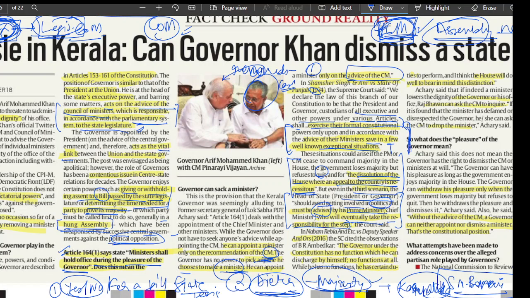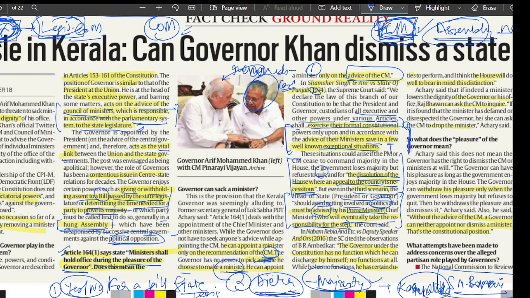So, again, in an ideal democracy, what happens? The governor takes the advice of the chief minister as to what would be the next step, or takes responsibility for proving majority, or giving him time to prove the majority. This is what happens in an ideal democracy. But what we have seen over the past years is that the governor gets involved in politics, calls in to form the government whichever party he is nearer or dear to, and then there's a tussle between the state government, the opposition of course, and the governor.